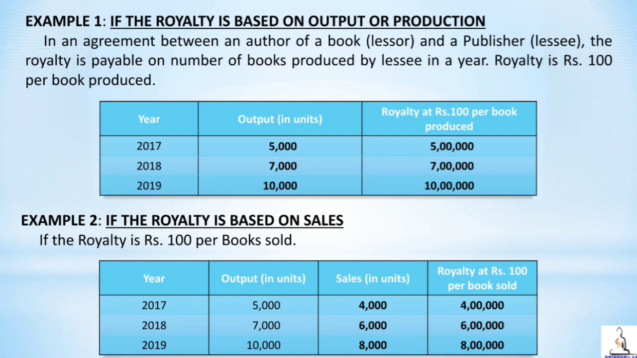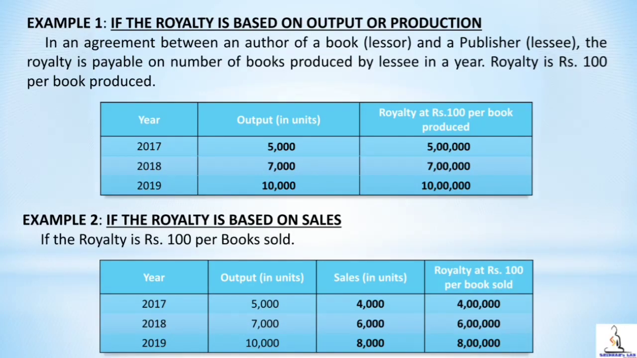In the year 2019, number of books produced is 10,000, whereas number of books sold is 8,000. Therefore, the royalty is 8,000 into 100, that is 8 lakh. This is how the royalty is calculated based on sales.